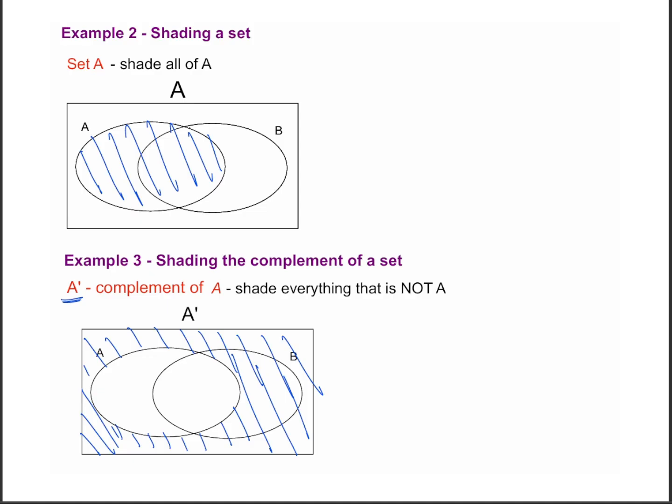And if you see, if you add this with this, you will have shaded everything in that universal set. The universal set is the box around.